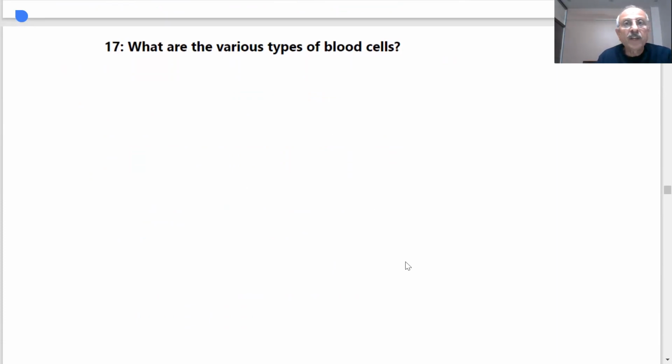What are the various types of blood cells?